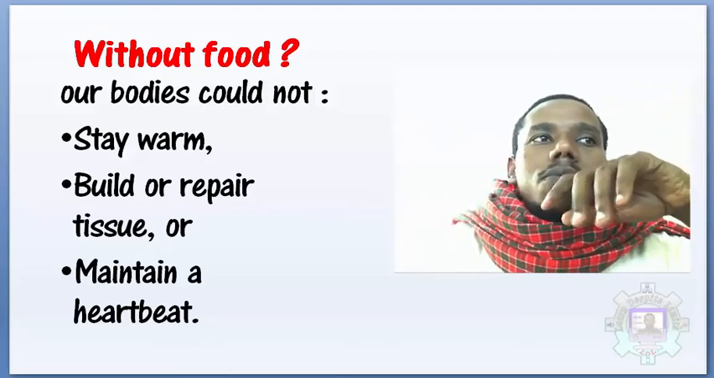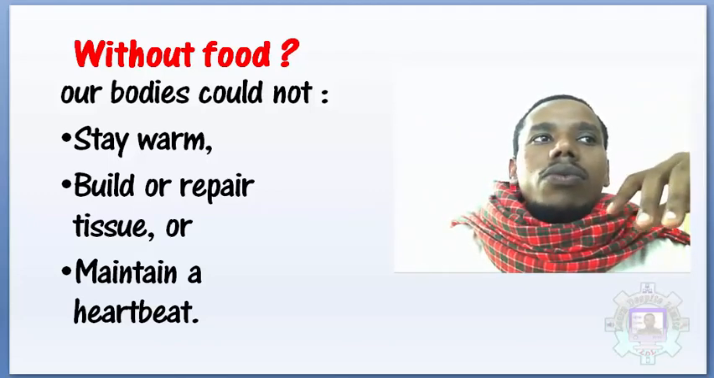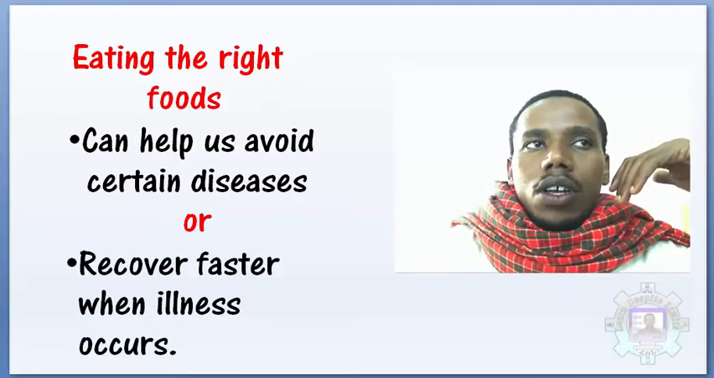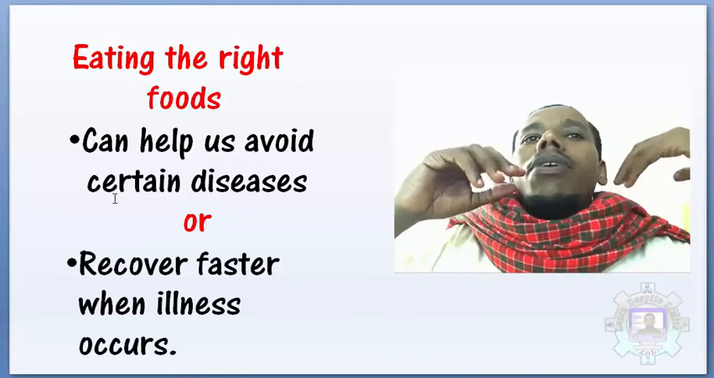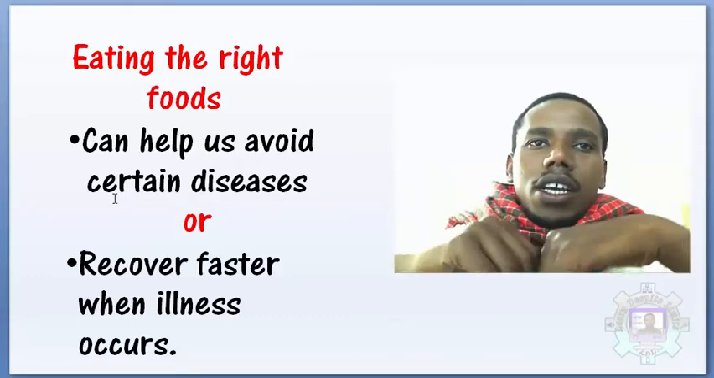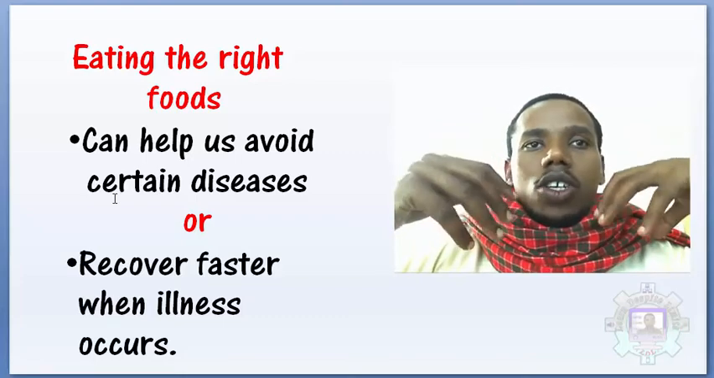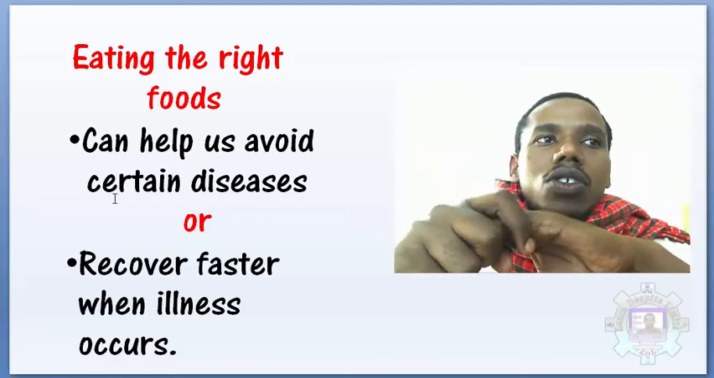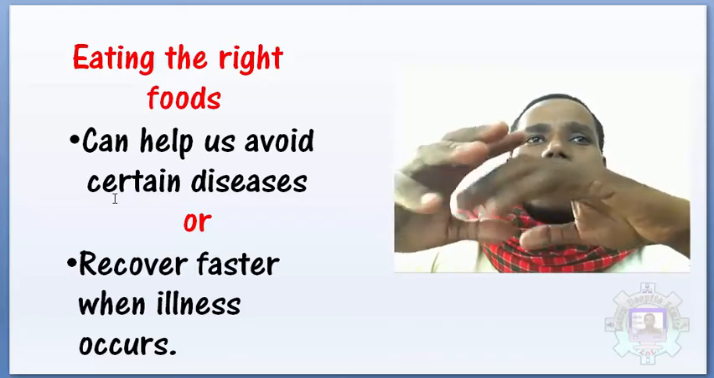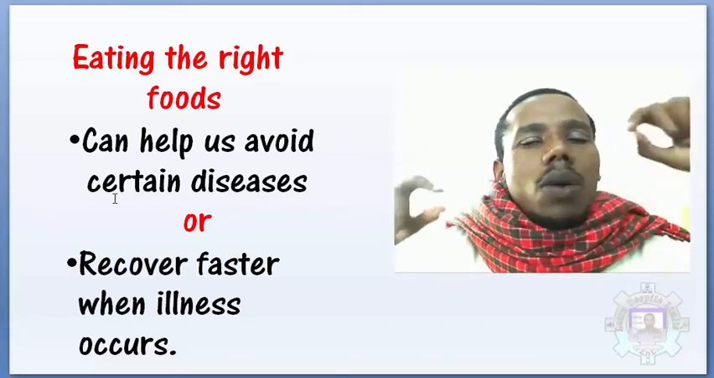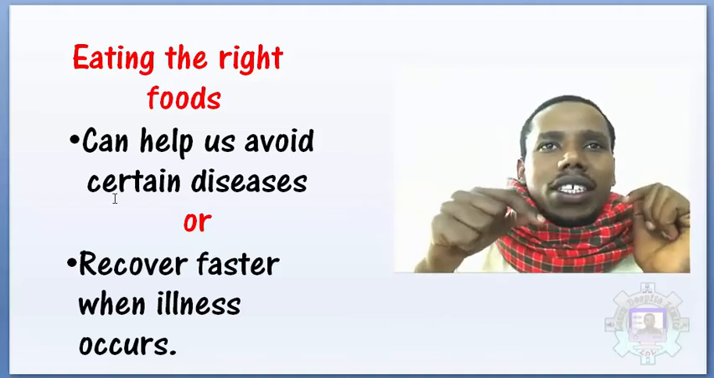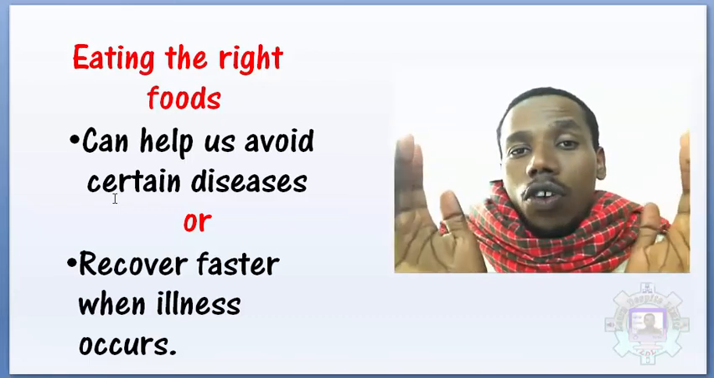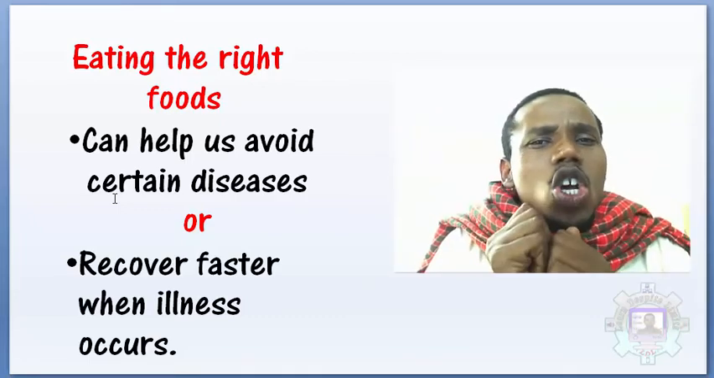So food is very important, and it is important for us to eat the right food. Eating the right food can help us avoid certain diseases and recover faster when we get ill. But what is the right food? If we want to know about the right food, we go into the study of how food affects the health and survival of a human body. That study is called nutrition.